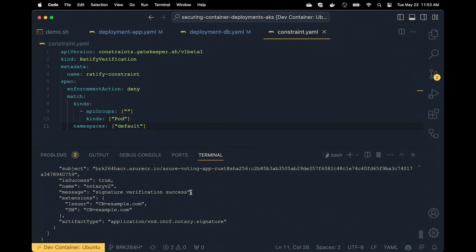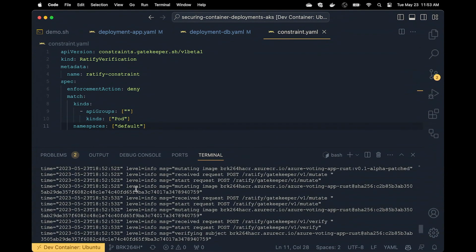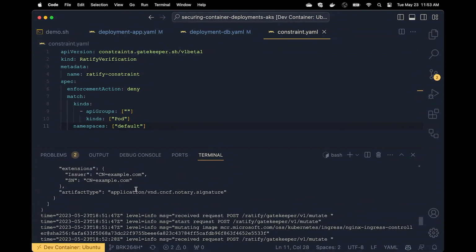So the last thing that I deployed was the deployment for the Azure Voting app that had the signed images. And you can see the subject, which is the image here, but instead of the tag, you're seeing the SHA. But the important thing to see here is the is success true. That is the indication that the verification process was successful. And again, the command for that, if we go all the way to the top, was just to get the logs.